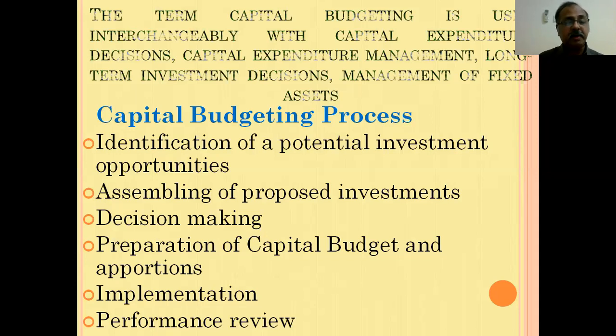The next point we will discuss is the capital budgeting procedure, or we can say what steps are involved in the capital budgeting process. The first step is identification of potential investment opportunities. The capital budgeting process begins with identification of potential investment opportunities.